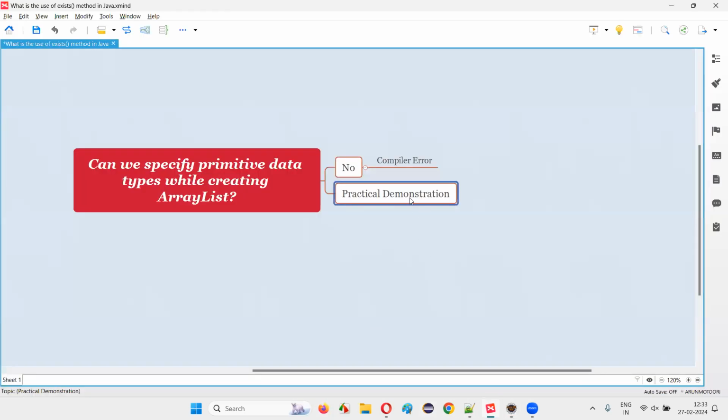So hope, guys, with the practical demonstration, I've answered this question for you. Can we specify primitive data types in the ArrayList creation statement? The answer is no. Instead, we'll get a compiler error. So we have to specify the wrapper classes or object-oriented data types only, not primitive data types. Object-oriented data types like wrapper class types or the String class, any object-oriented things in Java we can specify while creating the ArrayList, but not the primitive data types.